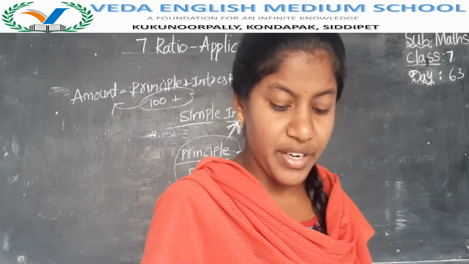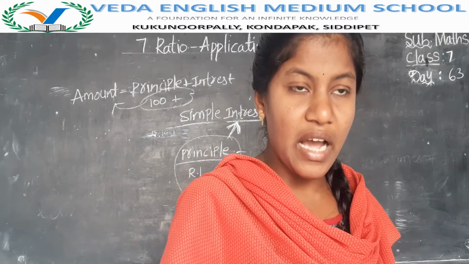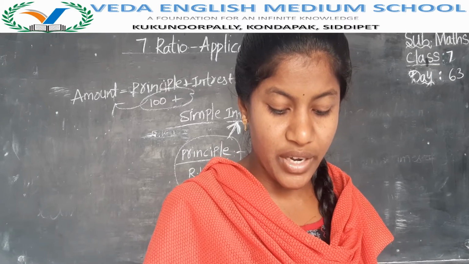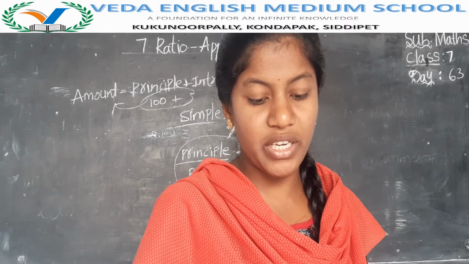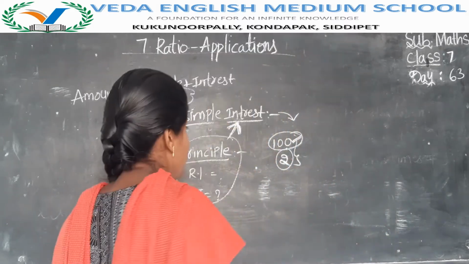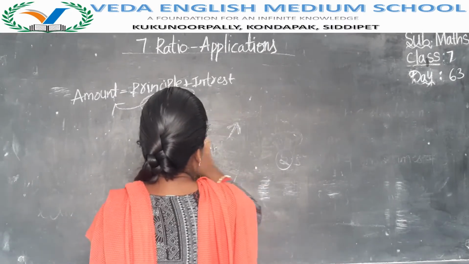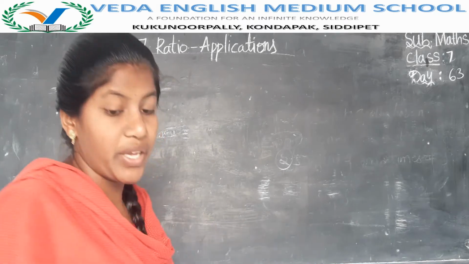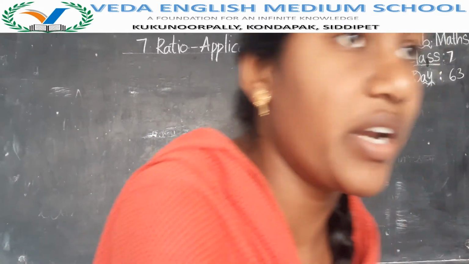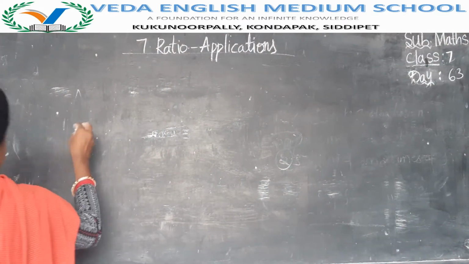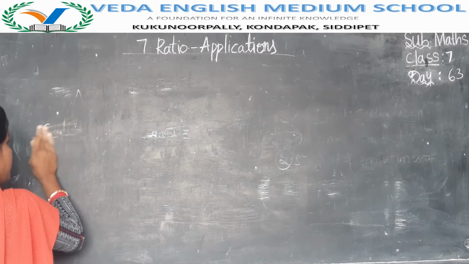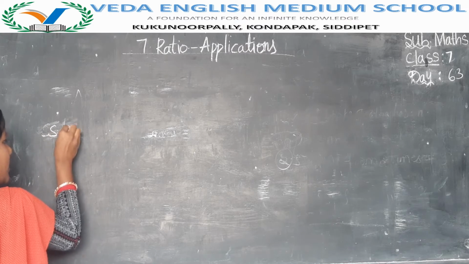To find the simple interest we have one formula, that is I is equal to PTR by 100. I is equal to PTR by 100. So by using this formula we find the simple interest.